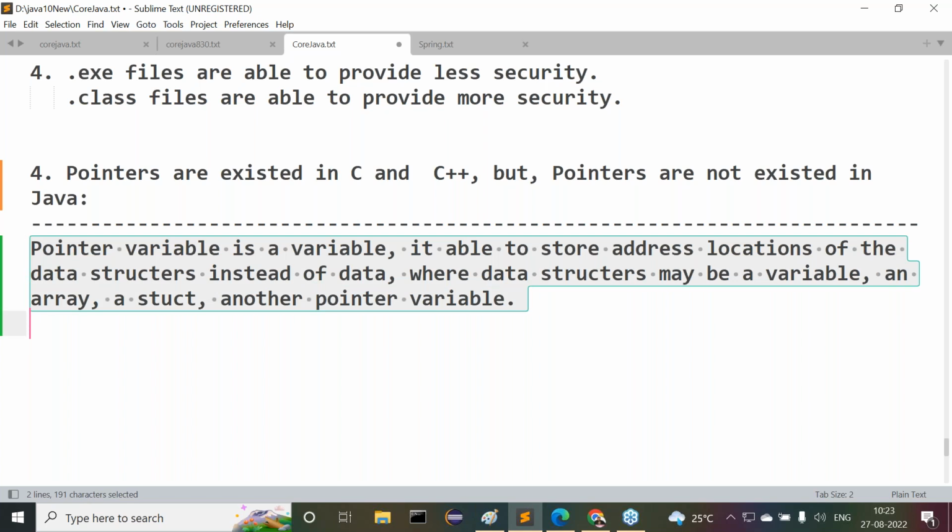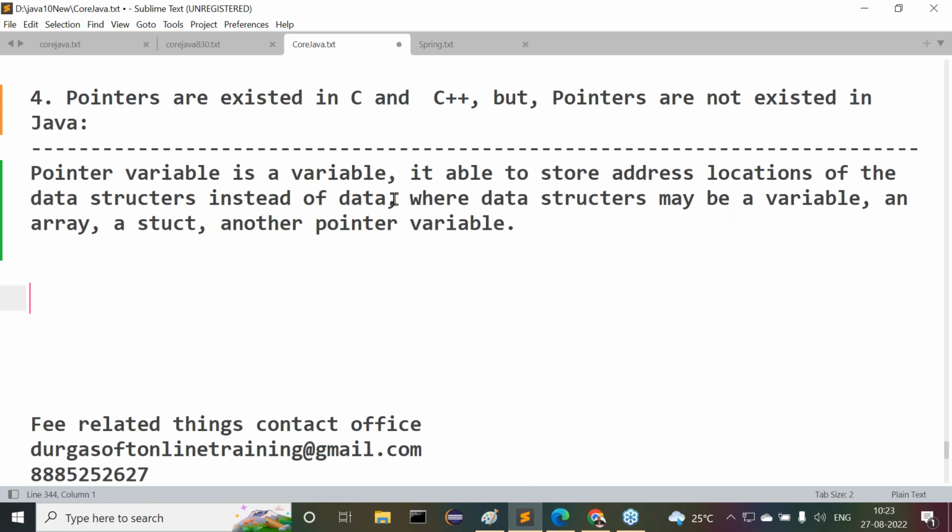Guys, now all of you tell me what exactly is the meaning of pointer variable. A pointer variable is a variable. It is able to store address locations of the data structures instead of data. Where data structures may be a variable, an array, or a struct, or another pointer variable. This is the basic awareness on pointer variables. Right, sir.